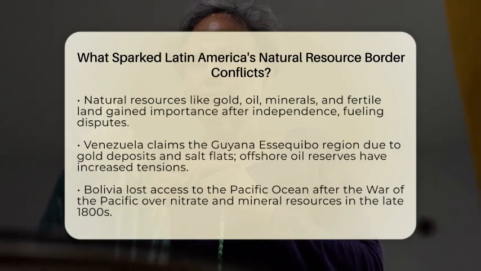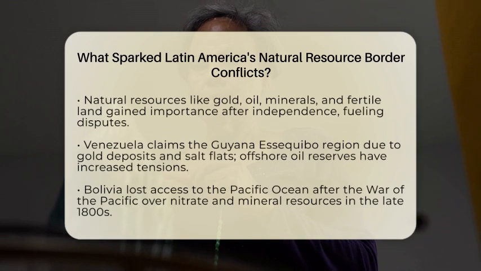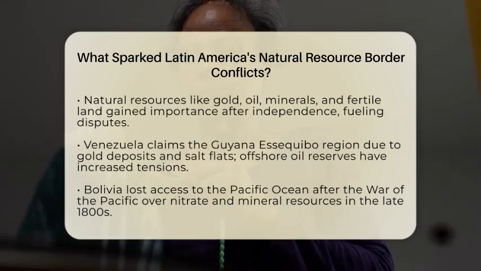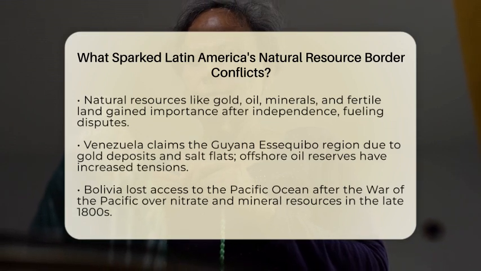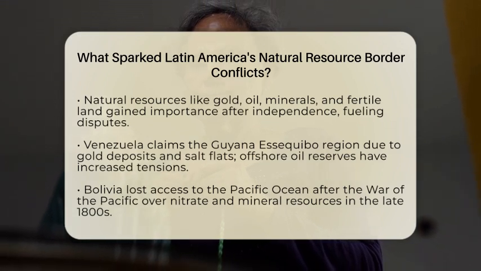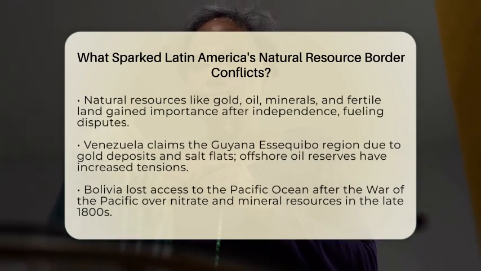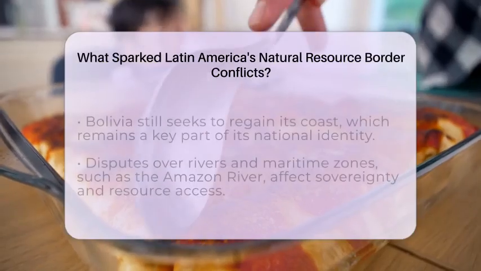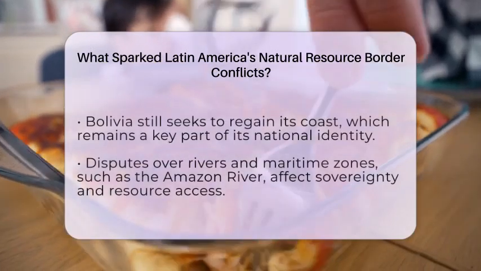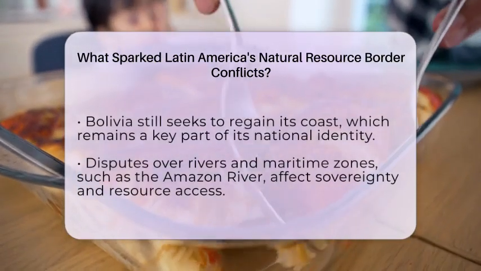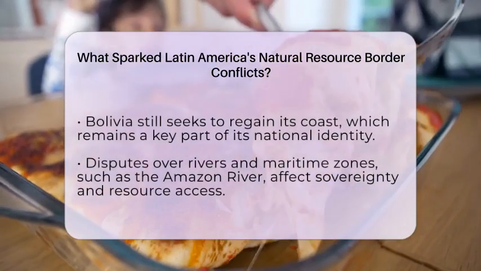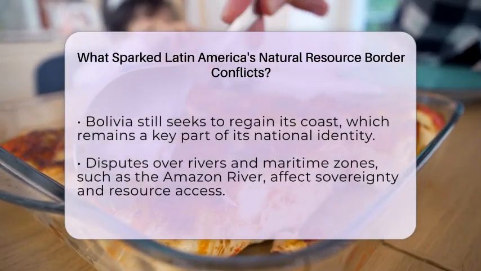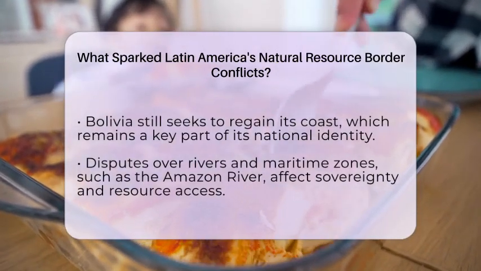Natural resources like gold, oil, minerals, and fertile land became more important after independence. When explorers or companies found these resources in contested areas, the stakes grew higher. Countries wanted control over these riches because they meant wealth and power. For example, Venezuela has long claimed the Guyana Essequibo region because it has gold deposits and salt flats. Recently, offshore oil reserves in Guyana's waters have added more tension to the dispute.